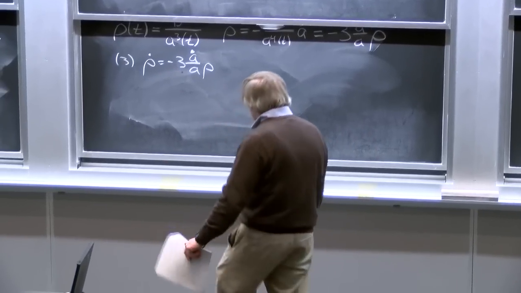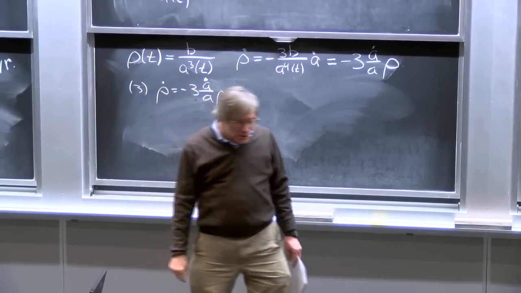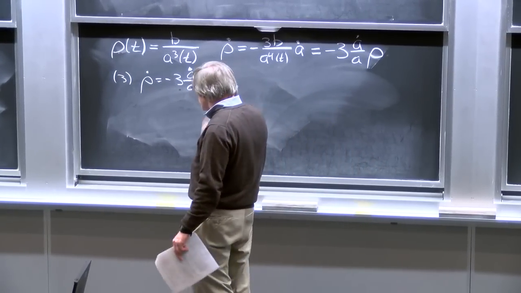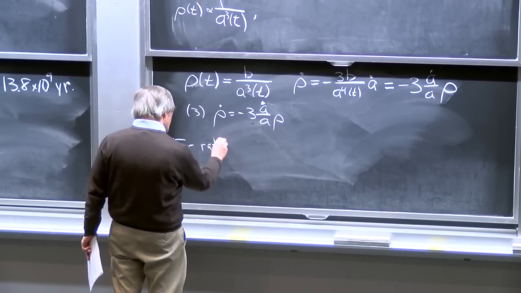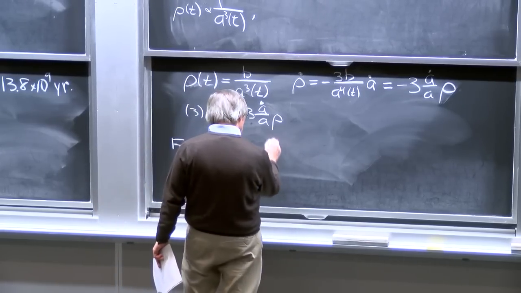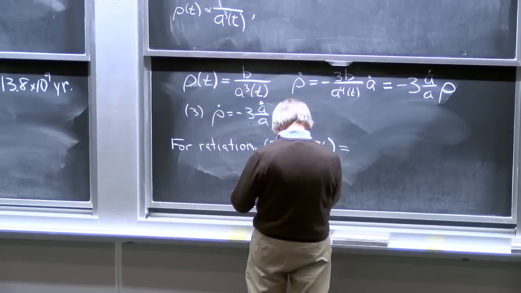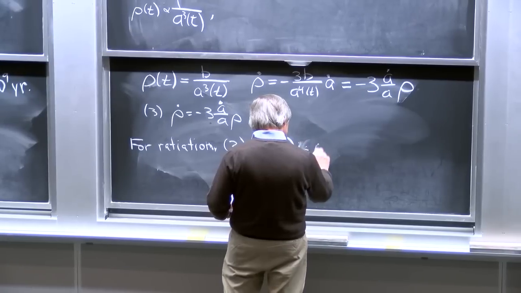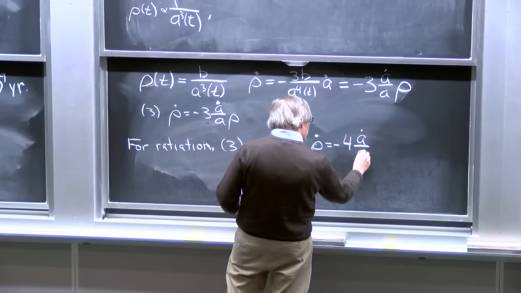But now what we want to do is to consider a different kind of matter. Instead of non-relativistic matter, we're considering photon matter. And in particular, we know that's going to change equation 3. So for radiation, 3 gets modified into 3 prime, which is the equation that says that rho dot is equal to minus 4 a dot over a times rho.